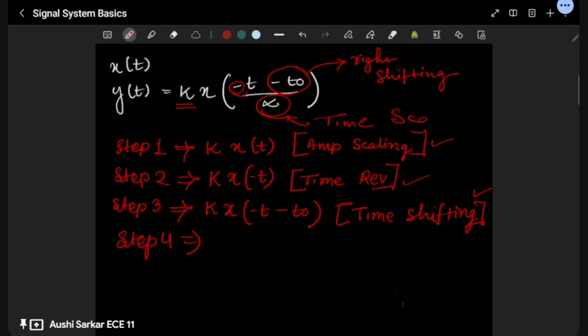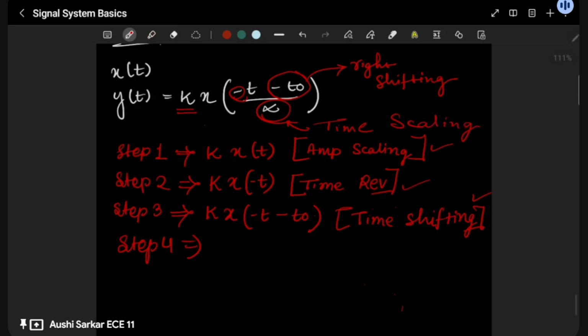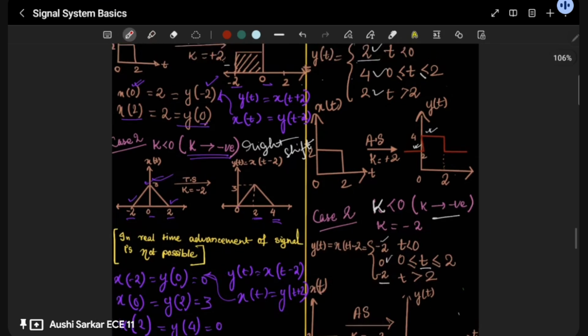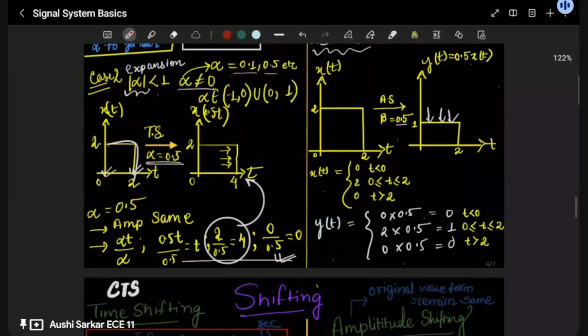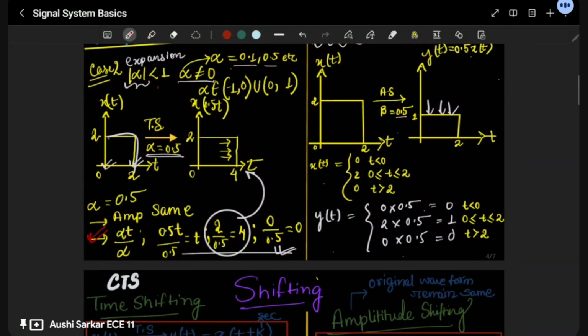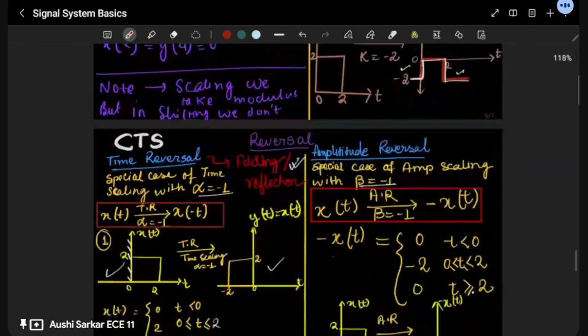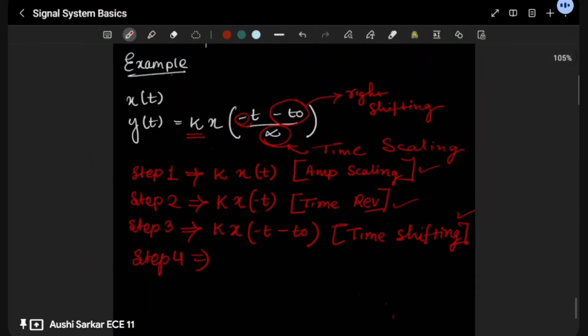How will you get to know that this is a time scaling? Once I have taught you this pretty useful shortcut, see this pretty beautiful shortcut here, you can analyze that this is a property of time scaling. So once you get it, you have to do nothing. You have to just write x((-t - t naught)/alpha). And here you finally go with your beautiful y(t). This is what we needed, right? So we are done. This is our last step, our time scaling.